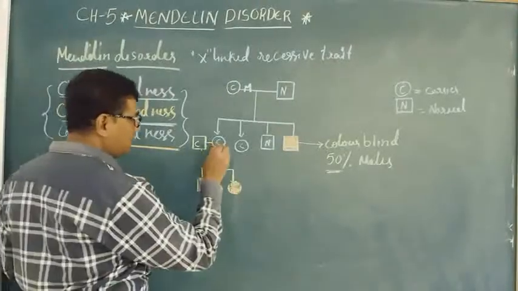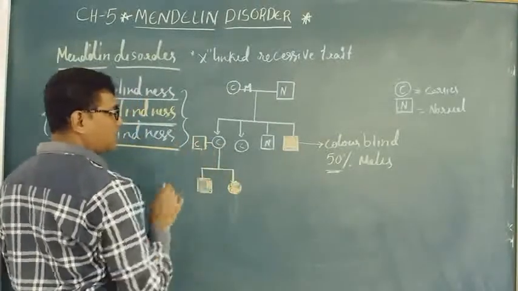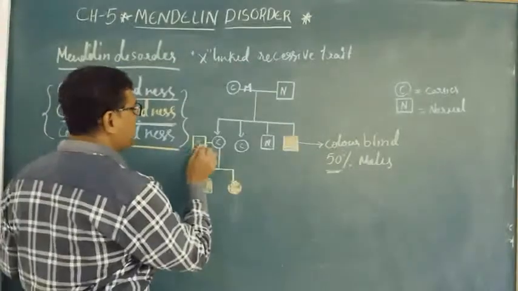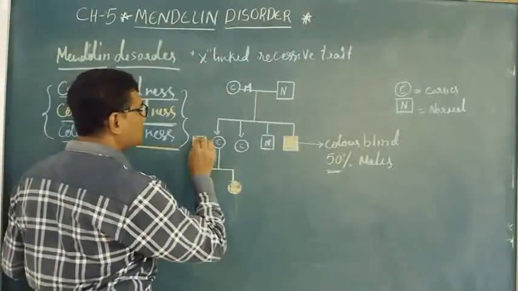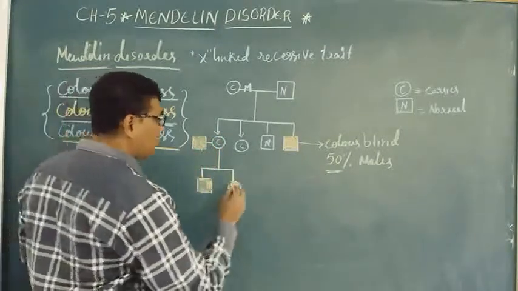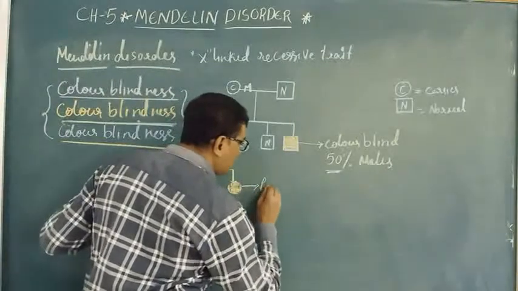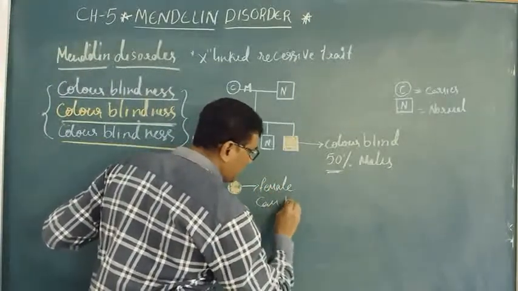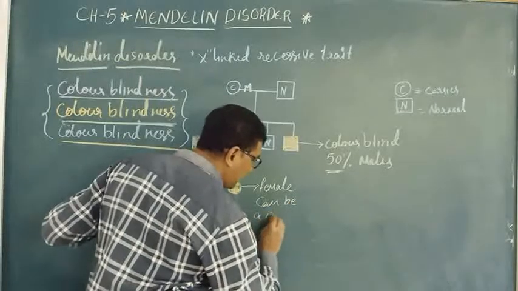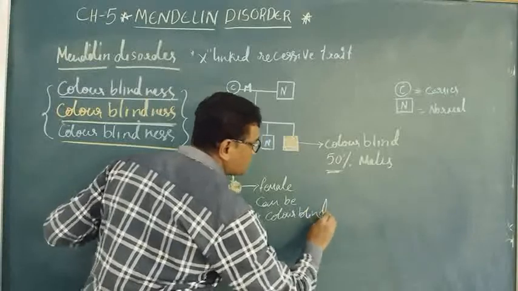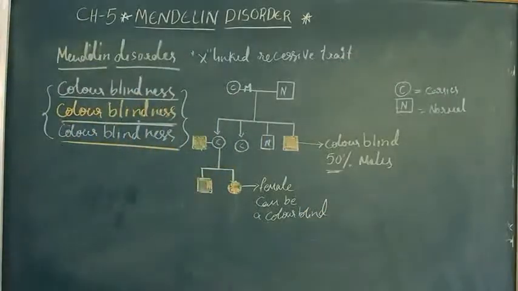So if mother is a carrier and father is also colorblind, then the female can be a colorblind person.